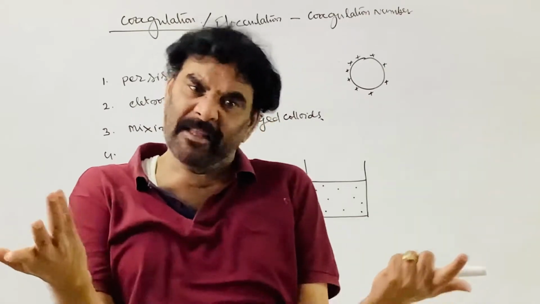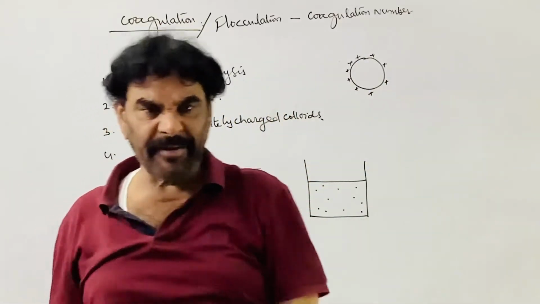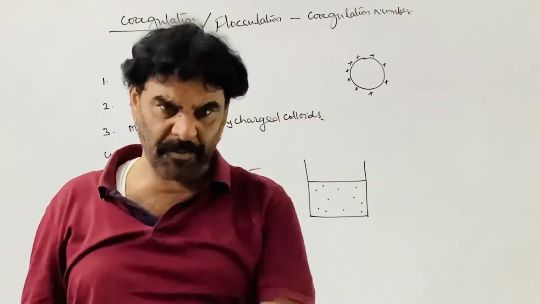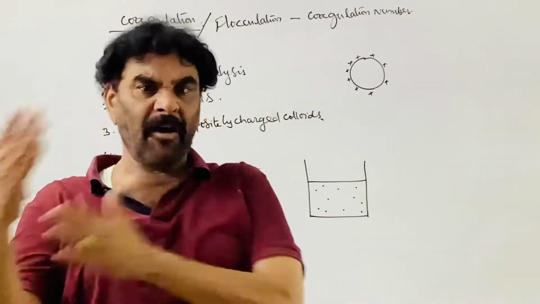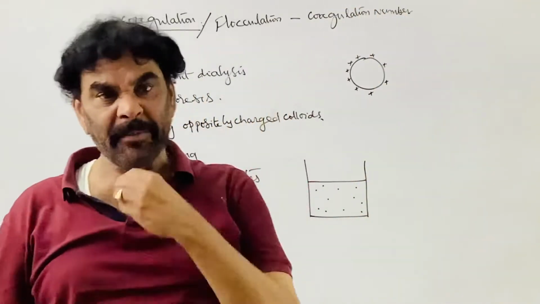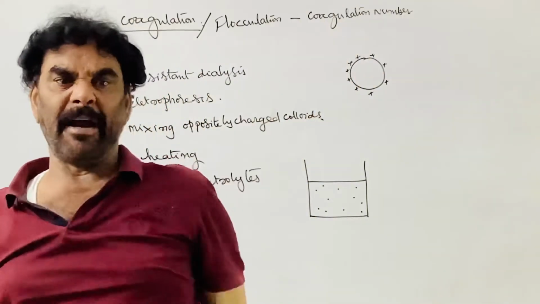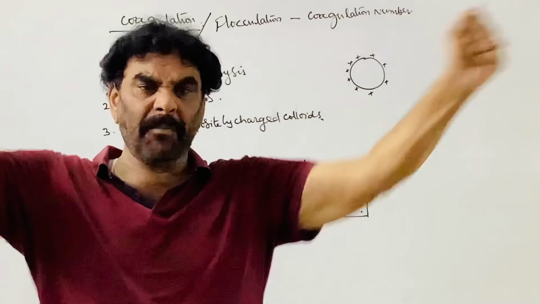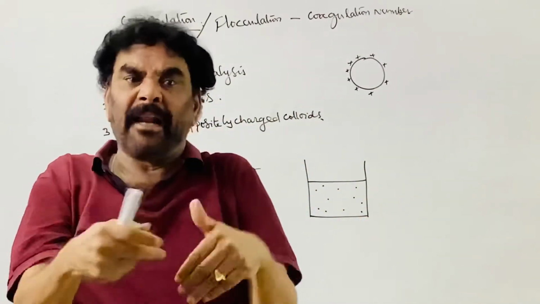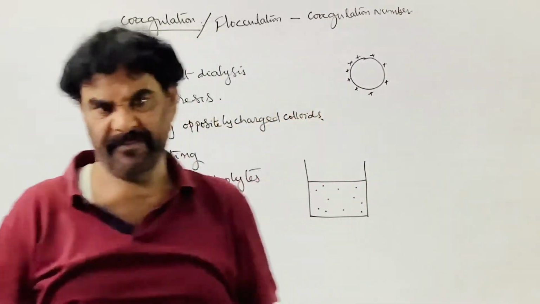Now how to separate? The only thing is that the charge has to be removed. The most commonly used procedure is to use a technique which eliminates the charge from the colloidal particles. Once the colloidal particles lose their charge, they combine with each other and convert into bigger particles, which is the range of suspension.